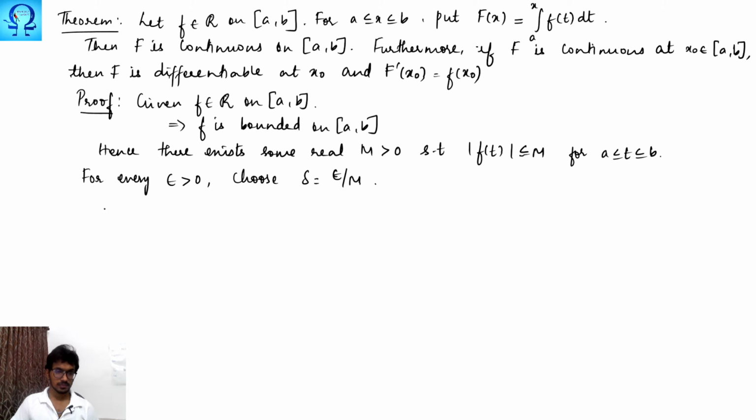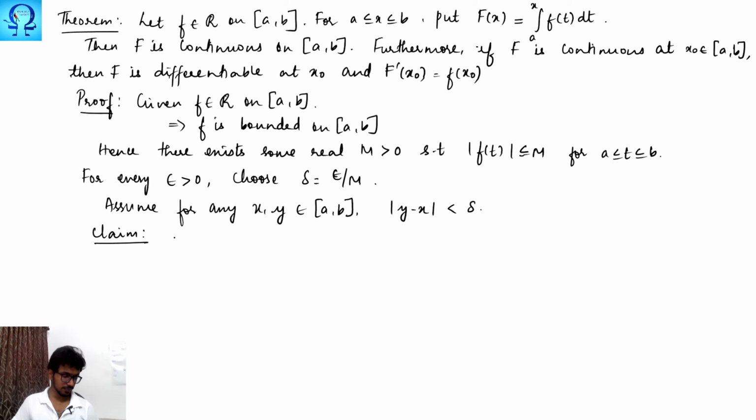Now assume for any x and y in the interval [a, b], absolute value of y minus x is less than delta. This is our assumption. With this assumption, we'll have to claim absolute value of f of y minus f of x is less than epsilon. This is what we'll have to prove.